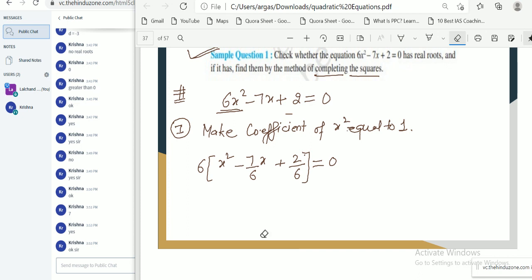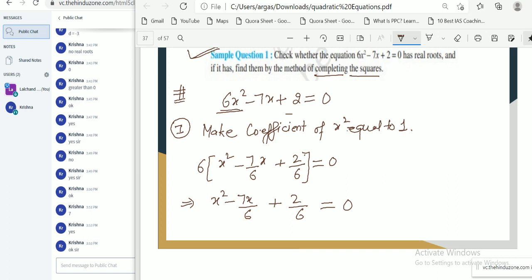If we divide this 6 into this side, then this equation reduces to x square minus 7x by 6 plus 2 by 6 equal to 0.